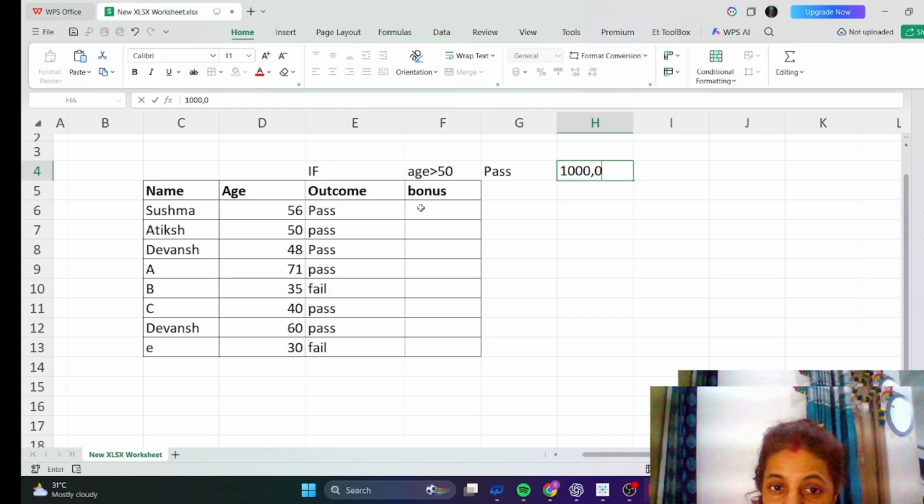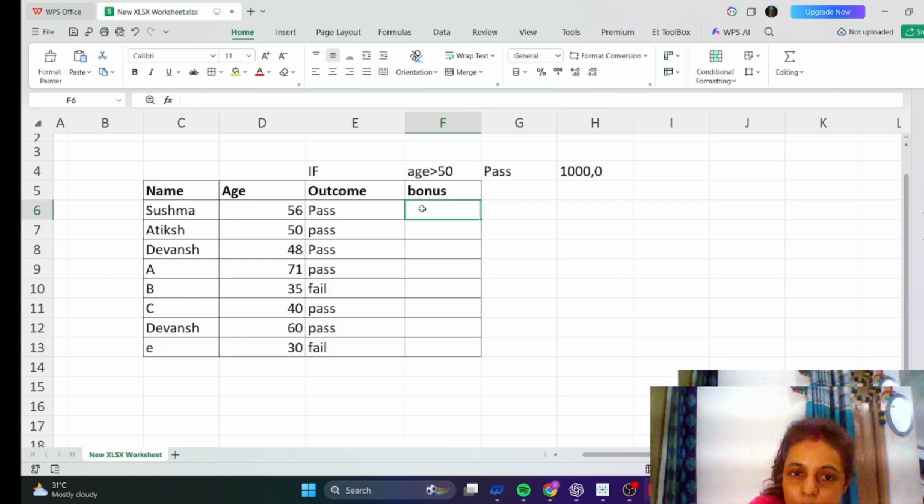Like if age, agar in Hindi, if age is greater than 50 and the other condition is he should pass also, then only he will get 1000. Then how do we apply the IF function, the condition, and get the result on every row?